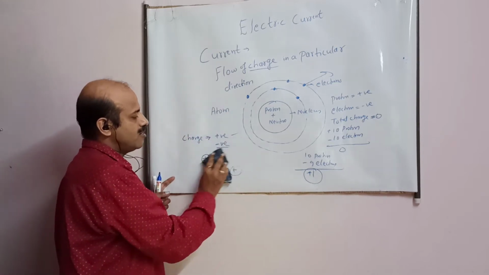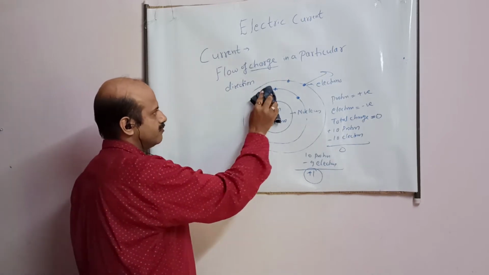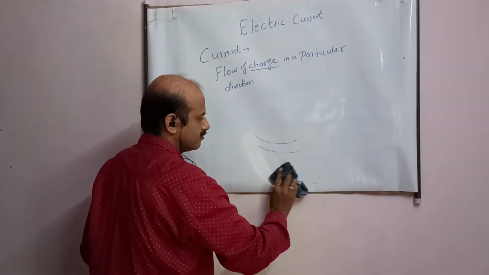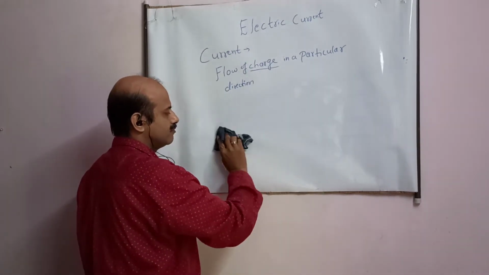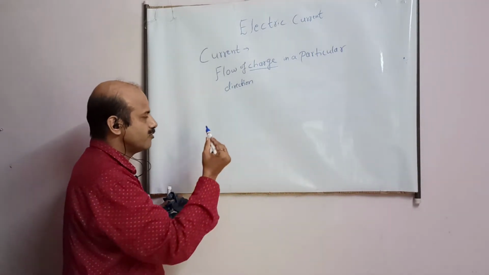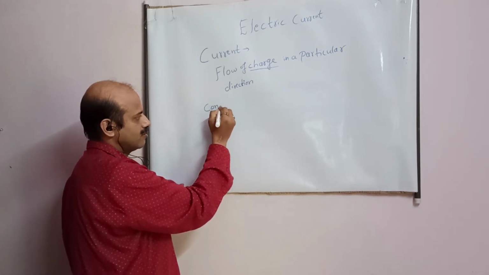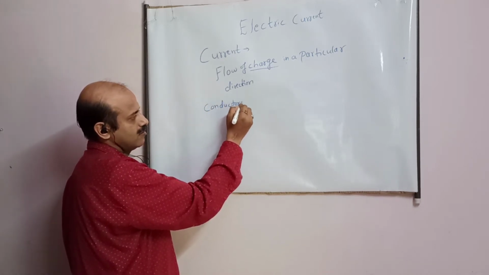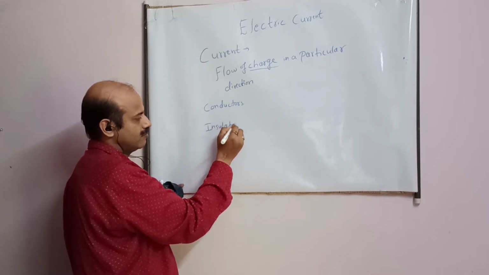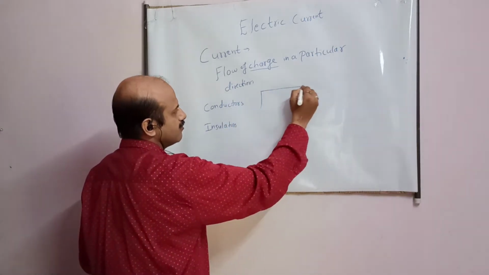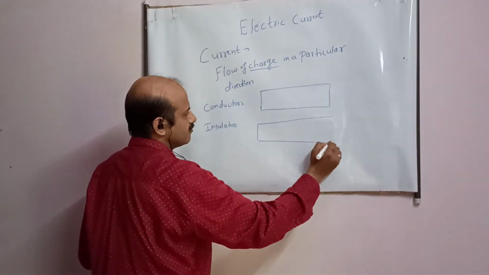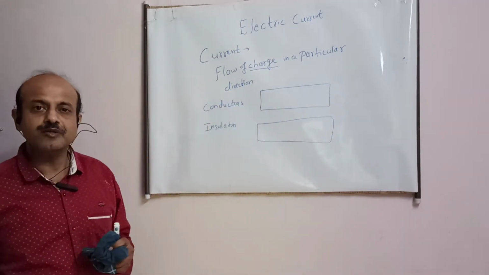Now I am coming to the word flow of charge. To understand the mechanism of flow of charge, there are two categories of substance. One is known as conductors. The other is known as insulators. Say this is a conductor, and this is an insulator. Now student, understand the difference between the two.